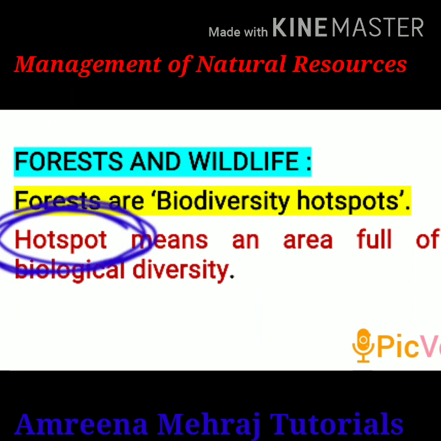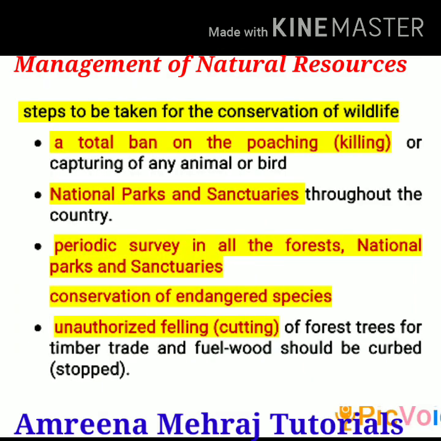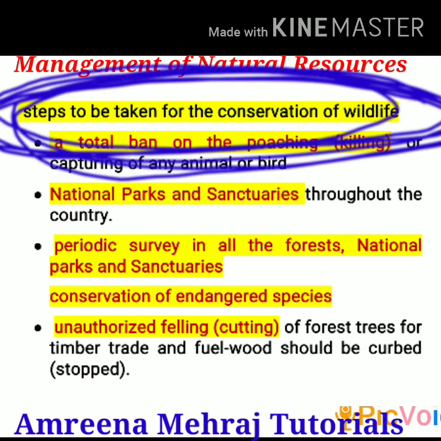Now what is a hotspot? A hotspot is any area which is full of biological diversity. That's why we say forests are biodiversity hotspots, because they are rich in plants and animals. So you have a lot of diversity in a forest. We know that forests as well as wildlife are in danger because of human activities. So let us understand some steps which we can take for conservation of wildlife first.